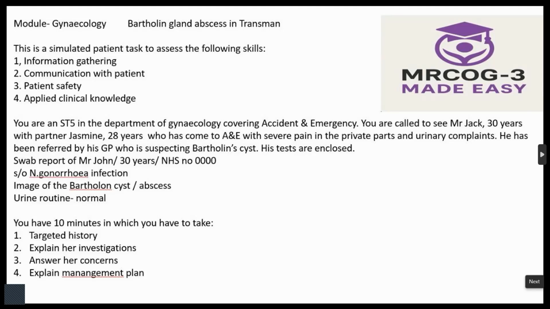Yes, doctor, I'm getting regular periods. When was your last period? Yes, doctor, 2 weeks before. How about your cervical screening? Are you doing it regularly? No, doctor. I'm not going for the cervical screen.